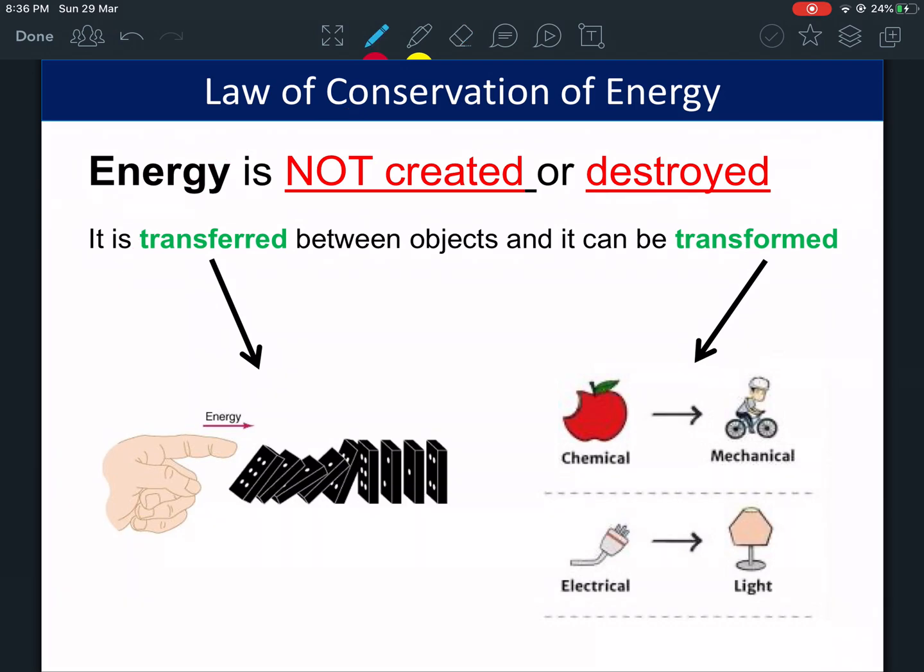Now there's something you need to know. The law of conservation of energy tells you that energy stays the same. What does that mean? Energy is not created or destroyed. You can never create energy. You can only transfer it, or it can be transformed. It can never be created or destroyed. Never.